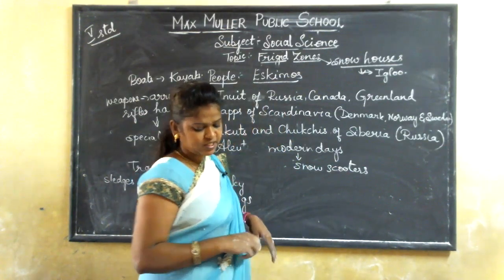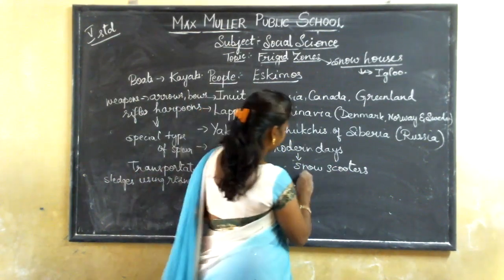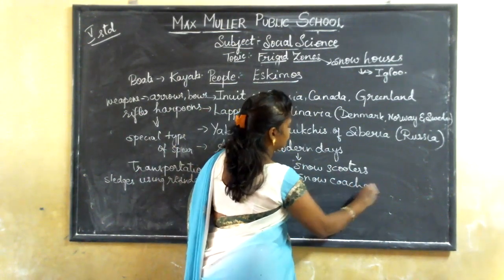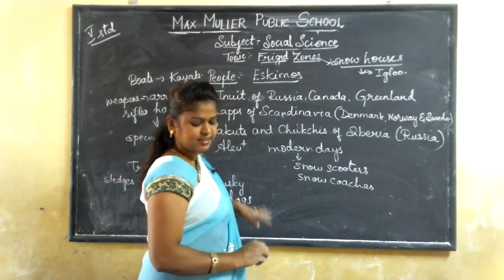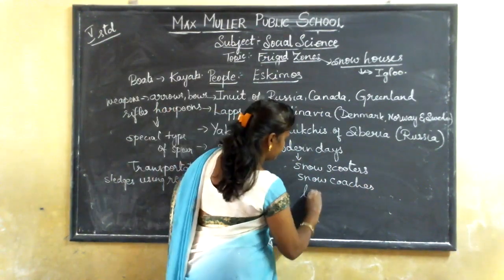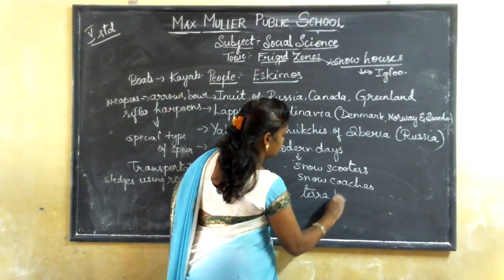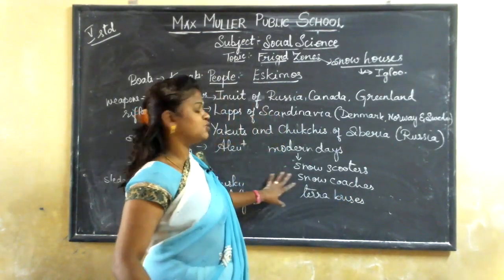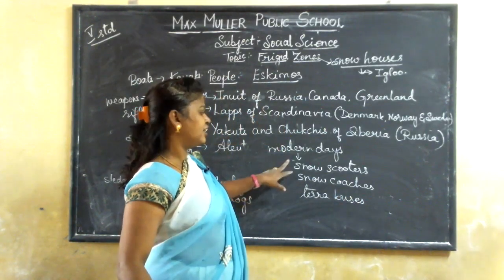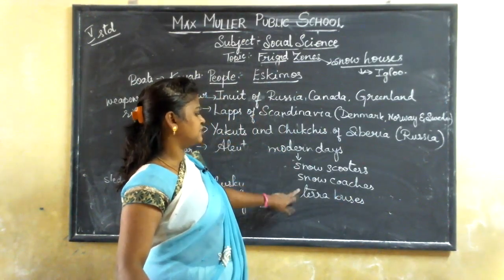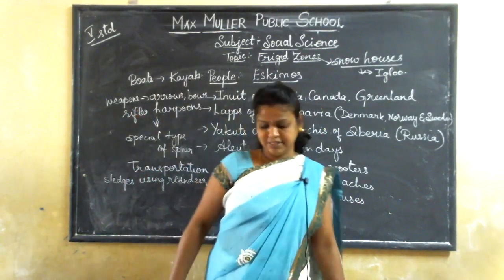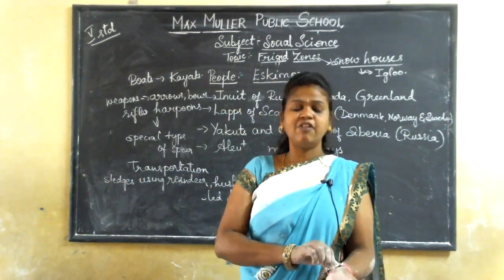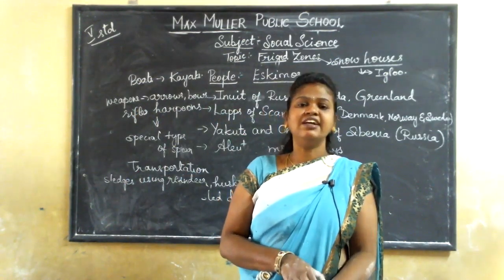Snow scooters, snow coaches, and the Terra buses. So these are some of the modern types of transportation which are used in frigid zones. What are they? Snow scooters, snow coaches, and the Terra buses. This type of transportation is found in these frigid zones.